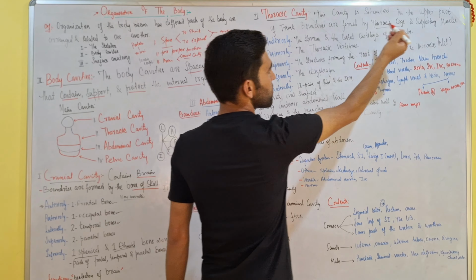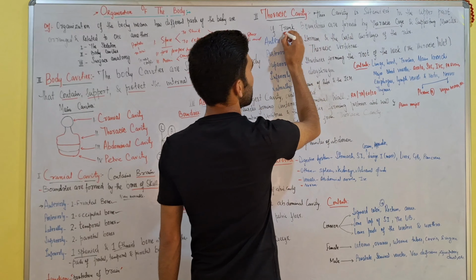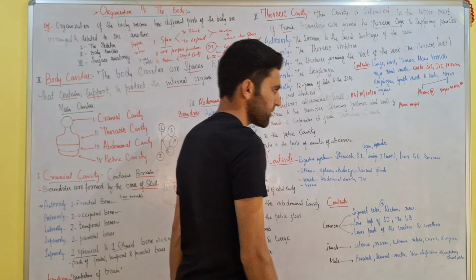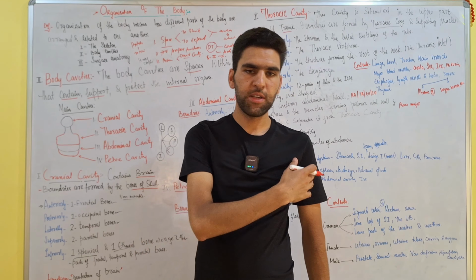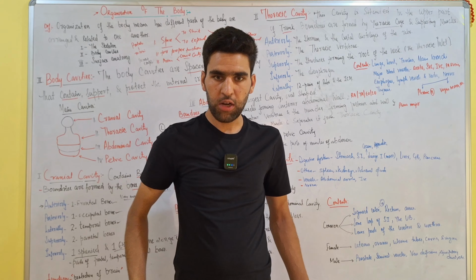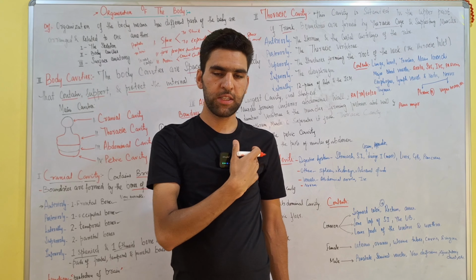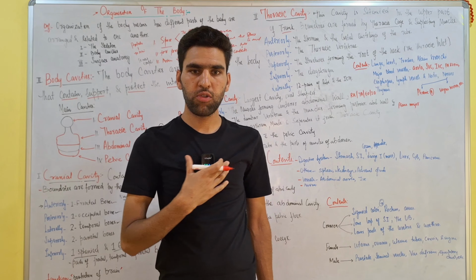Now coming to the second cavity, that is the thoracic cavity. This cavity is situated in the upper part of the trunk, and its boundaries are formed by the thoracic cage and supporting muscles. What do we call the trunk? If we remove the limbs from the body, the lower limbs and upper limbs and head, then what remains is the trunk. So it is located in the upper part of the trunk. So it is located here.